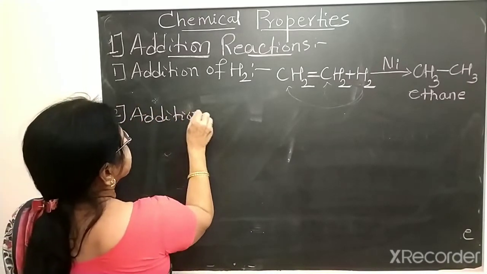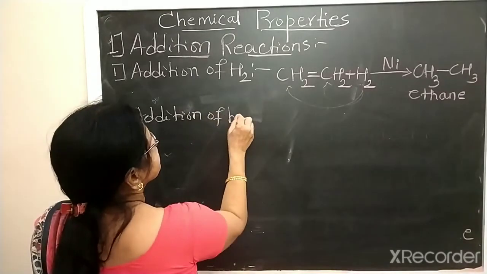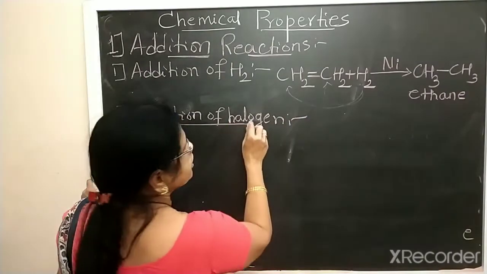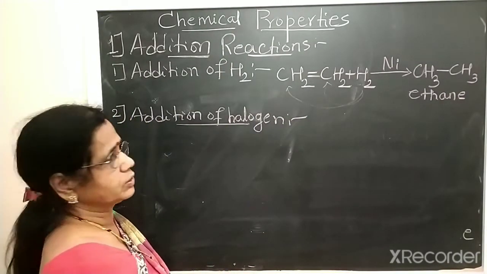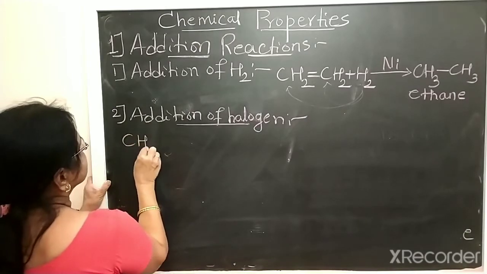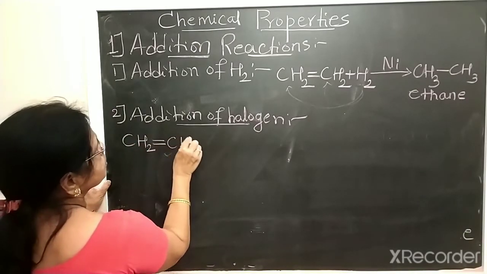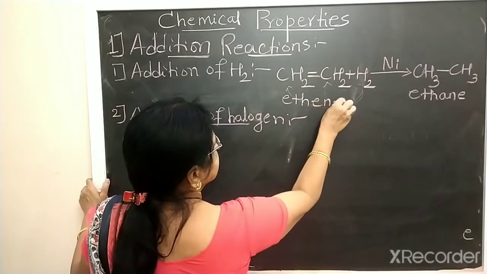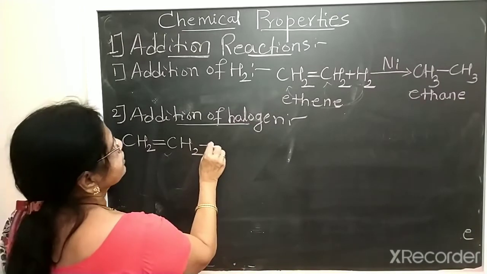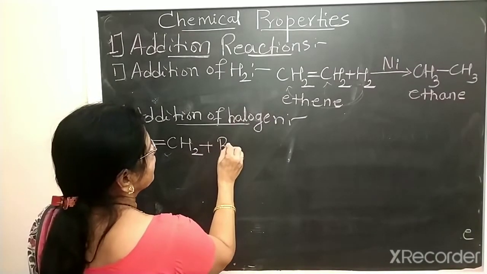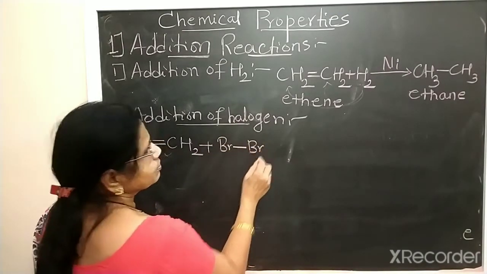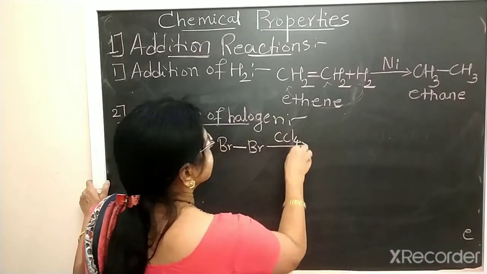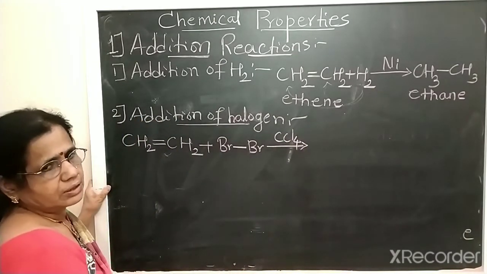Here it is addition of halogen. We take the example of bromine, addition of Br2 or Cl2. Here CH2=CH2, this is ethene, adds to the halogen Br2 in the presence of CCl4, carbon tetrachloride.